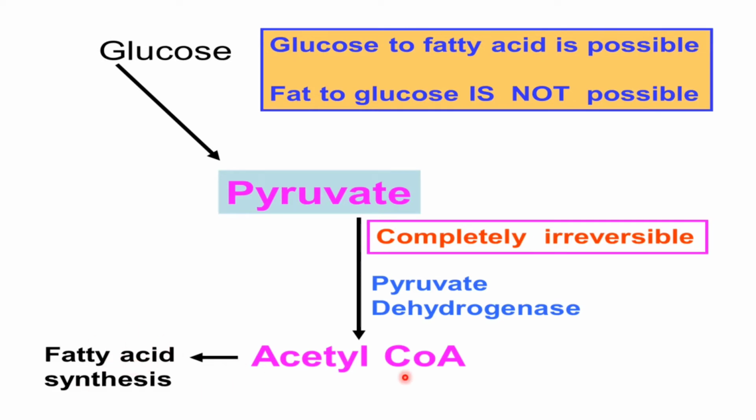But fat cannot be converted into carbohydrate because there is no conversion of acetyl-CoA to pyruvate, because this conversion of pyruvate to acetyl-CoA is a completely irreversible step. So excess carbohydrate can be converted into fat, but fat cannot be converted into carbohydrate, except for the propionyl CoA, which is derived from the odd chain fatty acid. So from the propionyl CoA part of the odd chain fatty acid, we can synthesize glucose.